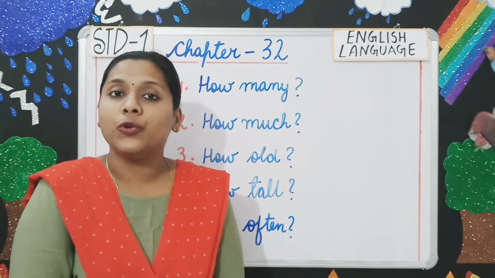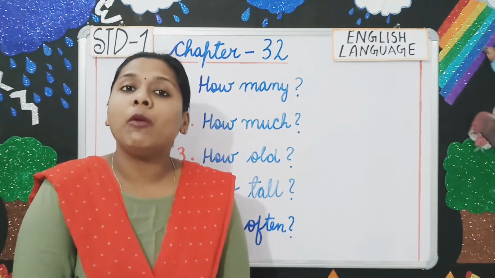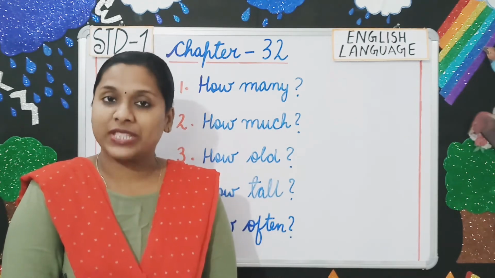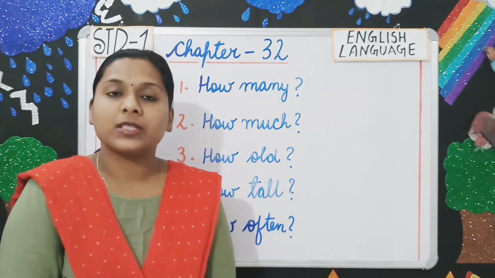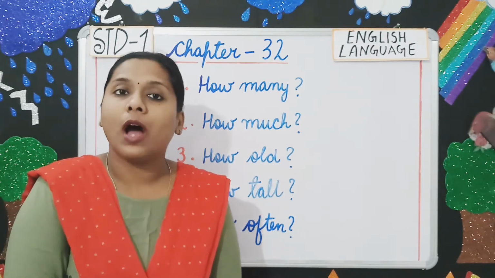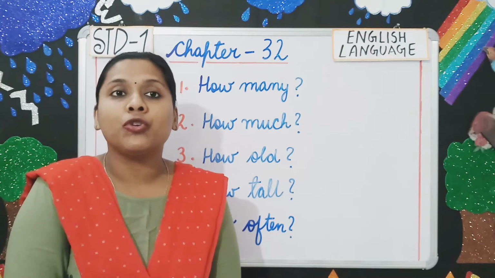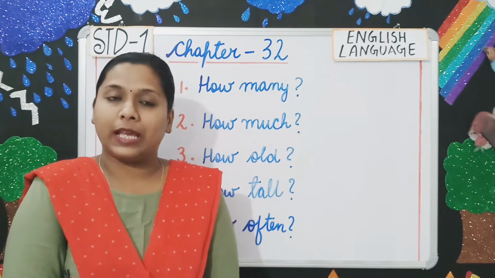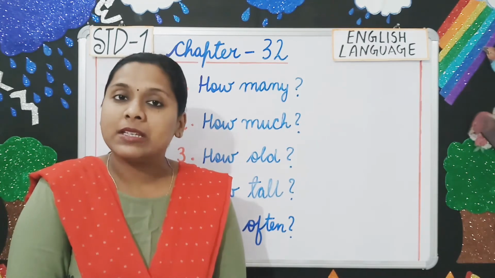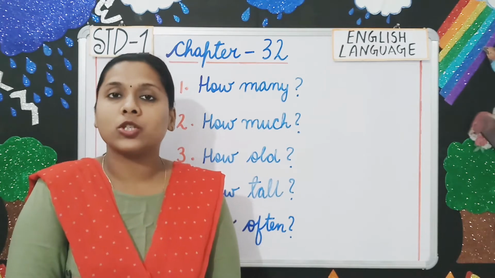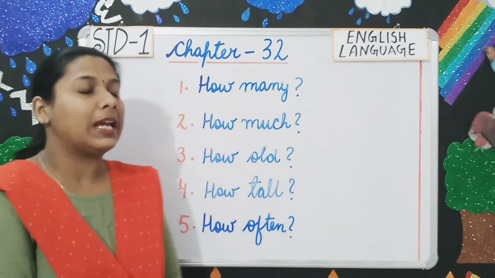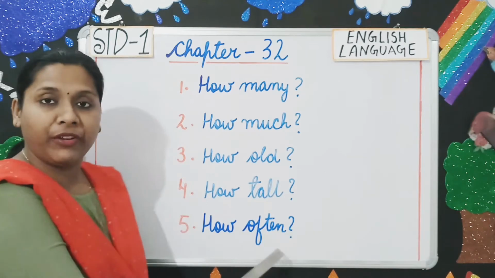How tall is used in the question if we want to know the height of someone or something. Suppose we say, how tall are you? That means I want to know your height. So you will say, I am 1 meter 20 centimeters tall. Clear, students?